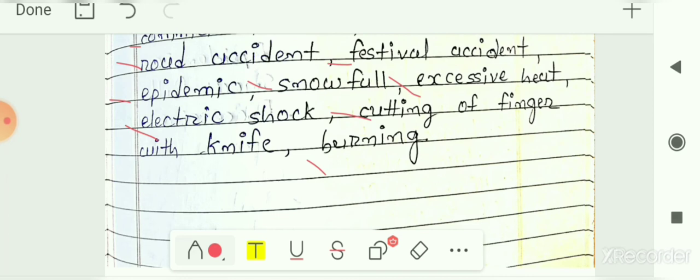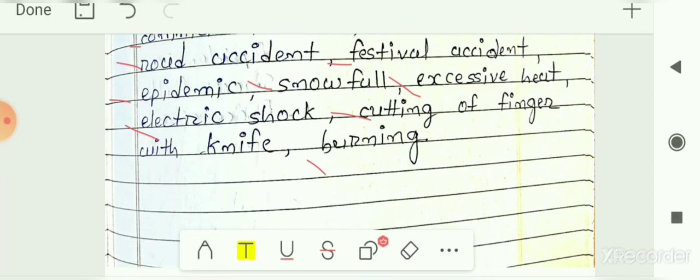So these are some of the events, and we have to classify these events into accidents and disaster. Before that, we will see what is the meaning of accident and what is the meaning of disaster. An accident, we have seen, happens due to the mistake or blunder of any person. So these kinds of events are known as accidents. And disaster means a natural problem or man-made problem, in which there is great loss of property as well as lives. So these kinds of events are known as disaster.